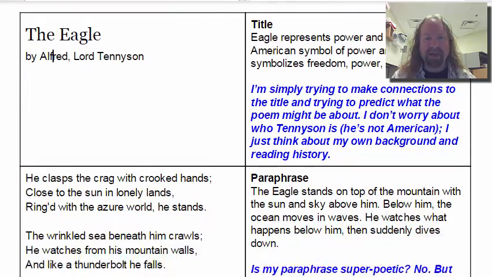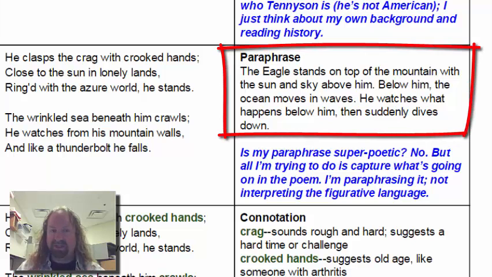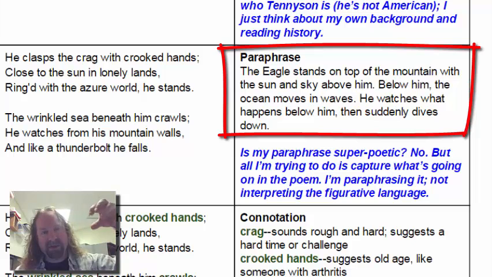Second is to paraphrase the poem. And here, all we're trying to do again is not interpret the poem, but paraphrase it. So what is it that's going on in the poem? Well, the eagle is standing on top of a mountain, and the sun and sky are above him. So we see him perched at the very top of this mountain, close to the sun and lonely land. Below him, the ocean moves in waves.